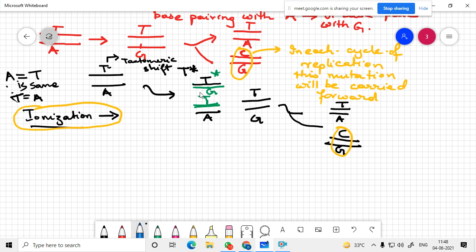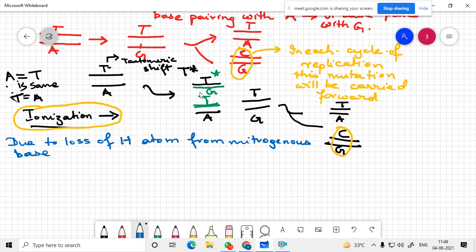So due to loss of an H atom from a nitrogenous base, N2 base, what happens?